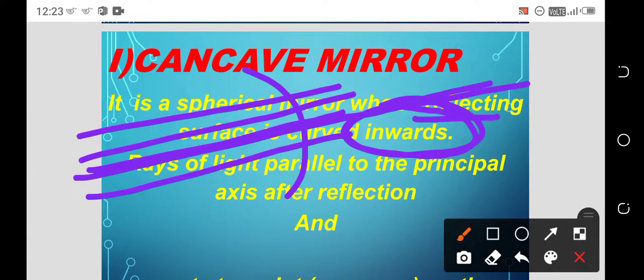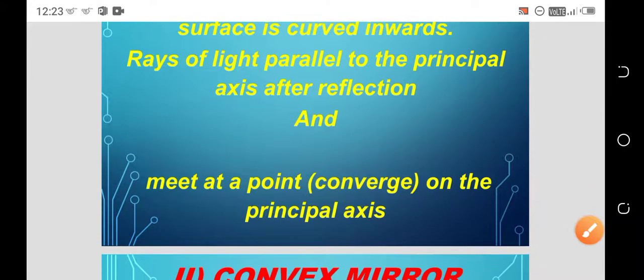Rays of light parallel to the principal axis, after reflection, will converge, and converge means they intersect. This is called convergence. So rays of light parallel to the principal axis, after reflection, meet at a point on the principal axis. These rays are meeting at a particular point, and that is called the intersection. This is also called converging, and this property is called convergence.